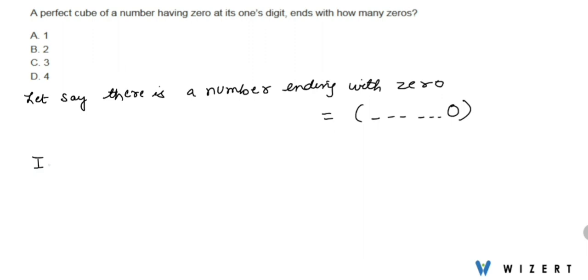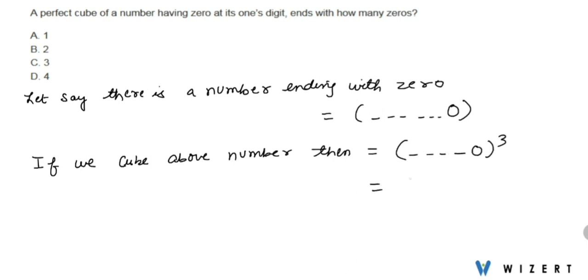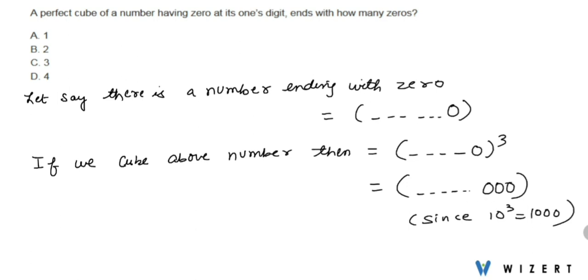Now what we have to do is we have to cube. So if we cube the above number, then what number we'll obtain is this number cubed. So this last ones digit has 10. So 10 to the power 3 is 1000. So there will come 3 zeros. So this type of number will be obtained since 10 cube is 1000. Therefore 3 zeros will be there in the end, and this is what we have to find in this question.